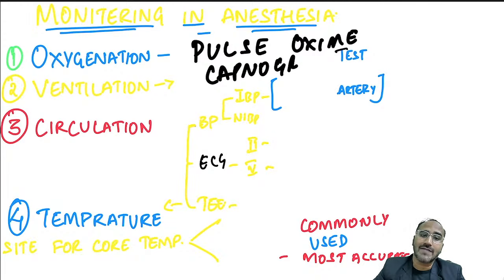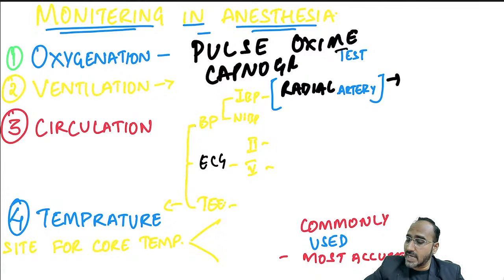In the BP, you are having invasive blood pressure monitoring where you are using which artery, guys? Radial artery. Okay? How will you know the patency of the radial artery? With the help of a test which is called as Allen's test. Okay? Allen's test can be done.